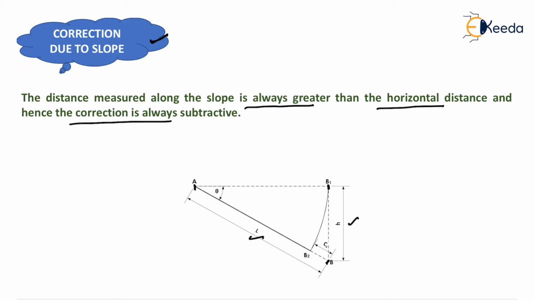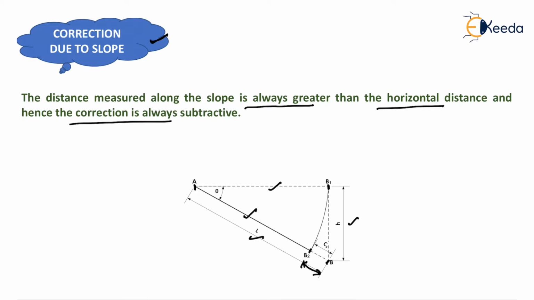We all know that the hypotenuse length will always be more as compared to the base length. Now if we want to measure the distance AB1, it will be equivalent to AB2 because of this arc, but we had measured the distance AB, which is shown here by L, so we need to reduce this measured length by BB2, this distance.